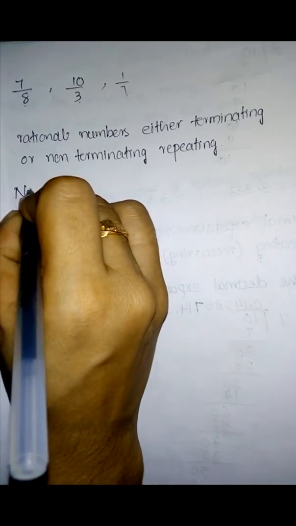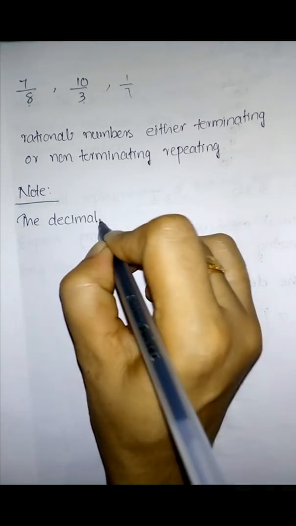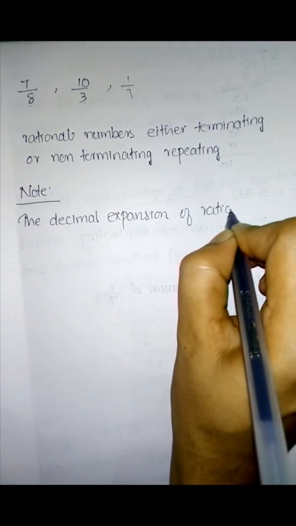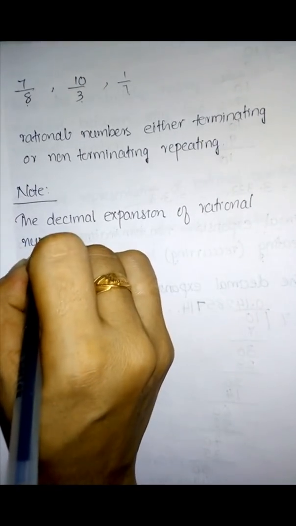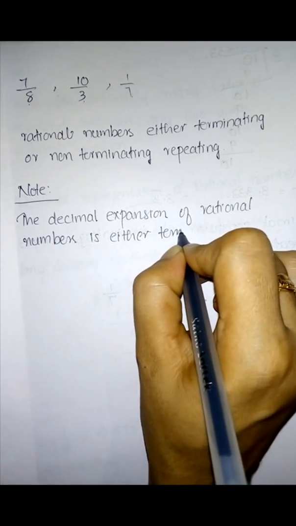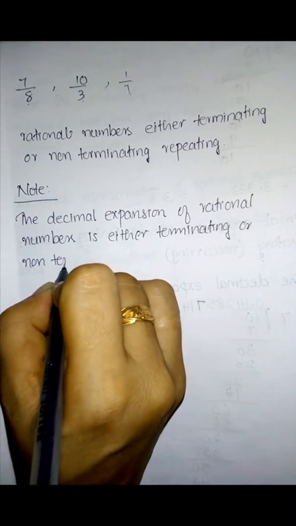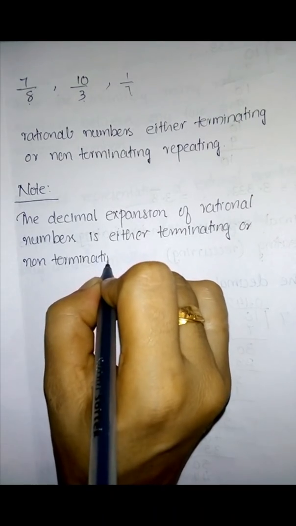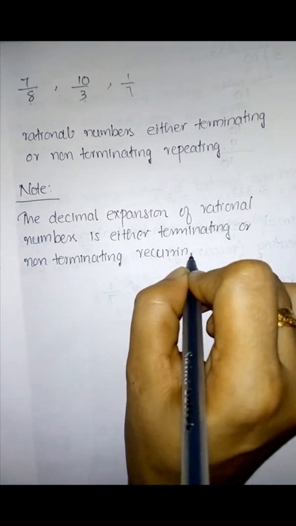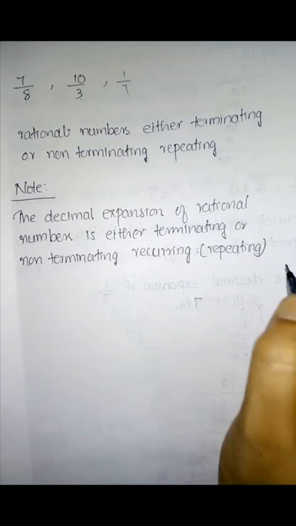Please write down the note: the decimal expansion of rational numbers is either terminating or non-terminating recurring, or you can write it as repeating. Hope you understood this concept.